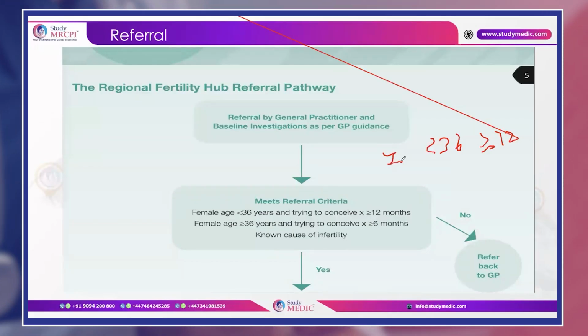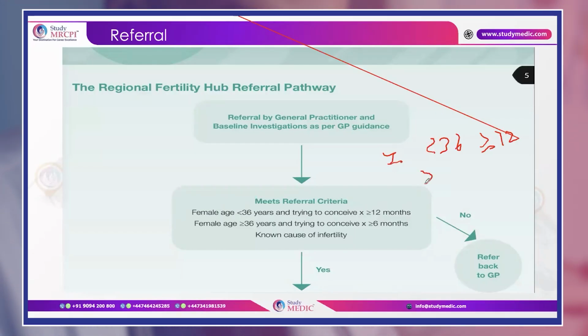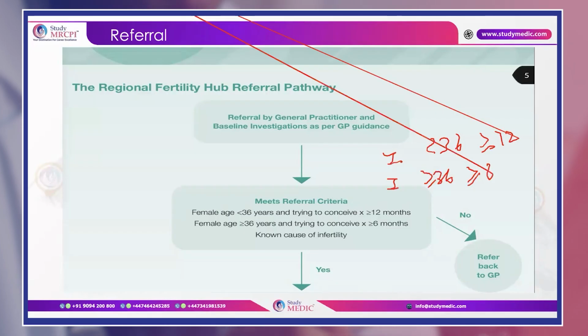And if the female age is 36 years or more and they have been trying for 6 months or more, then we have to offer them investigations. So always remember the age group and the months they are trying. Then it will be easy for you to solve the question.